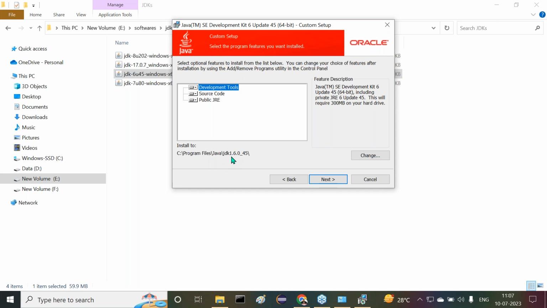Listen one point. This is my personal view. I'm telling that information there, my interest. I don't like to install my softwares under program files. I get my point or not? Why? Because due to some security issues, more security will come to the program files. So when I'm going to modify the content, when I'm going to change the content, every time it is asking about some kind of permissions, system administrator permission. So I don't like this. That's why here I want to install my softwares directly under C drive.